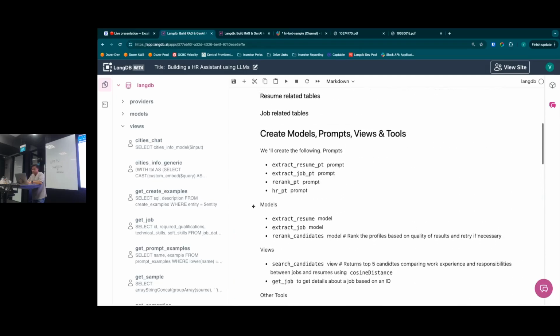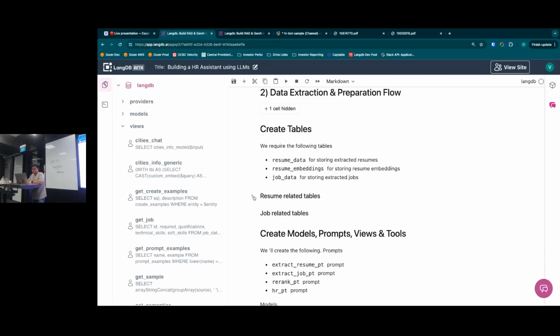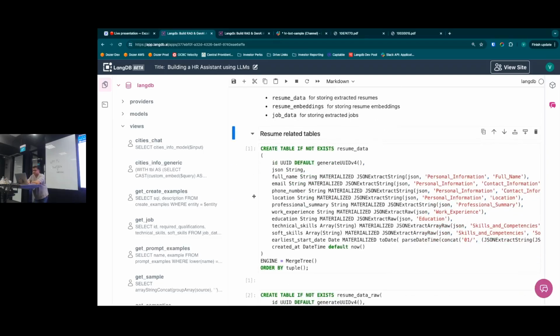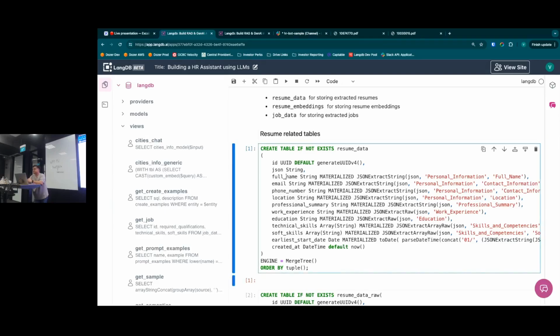tables involved. So this is a table, resume data. We are creating a table. So LangDB is built on ClickHouse. If you are familiar with ClickHouse, it's a very fast analytical database. It can do some of the analytical queries very efficiently. And we are also using a very nice capability of ClickHouse here to be able to materialize data on the fly. So when we write a JSON string into the column JSON, all the rest of the fields are automatically populated through the materialized behavior.